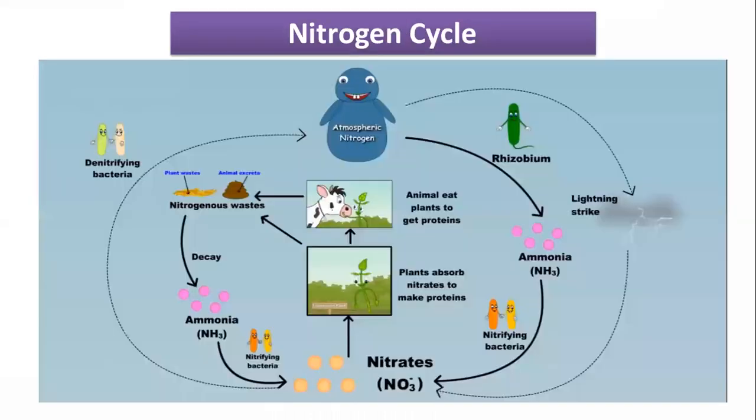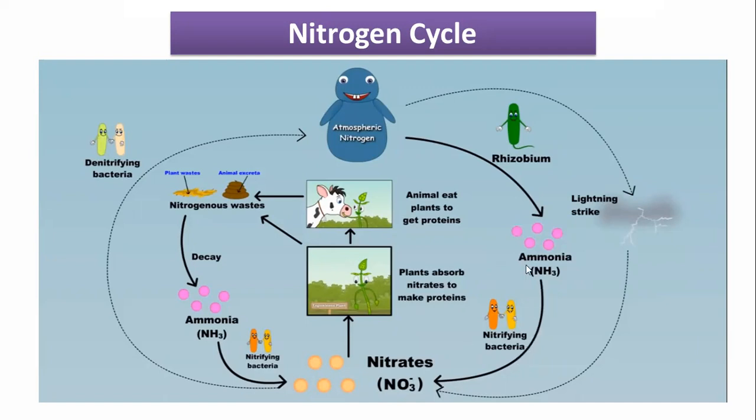Okay. So here, guys, you will get a clear idea about this nitrogen cycle. This is atmospheric nitrogen, and you cannot take this atmospheric nitrogen as such. So in the first step, atmospheric nitrogen is converted into ammonia, and this ammonia is converted into nitrite with the help of nitrifying bacteria.